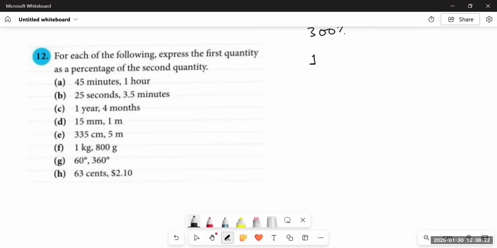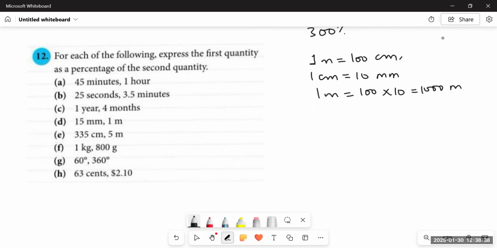We know 1 meter is equal to 100 centimeters, and 1 centimeter is equal to 10 millimeters. It means 1 meter is equal to 100 multiplied by 10, which is 1000 millimeters. This is the conversion of 1 meter to millimeters, right? It means there are 100 centimeters in 1 meter and 1000 millimeters in 1 meter. Since the first quantity is already in millimeters, it would be 15 millimeters, and the second one would be 1 meter to 1000 millimeters.